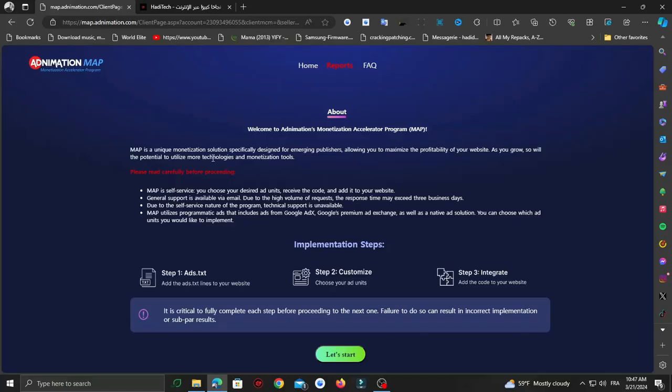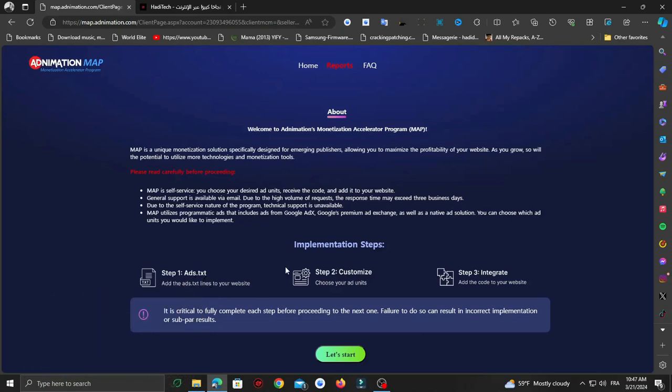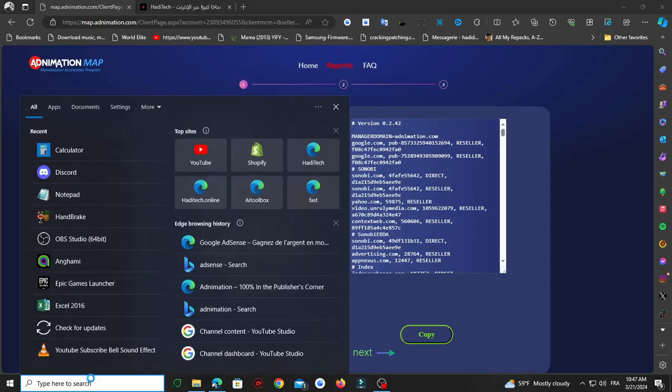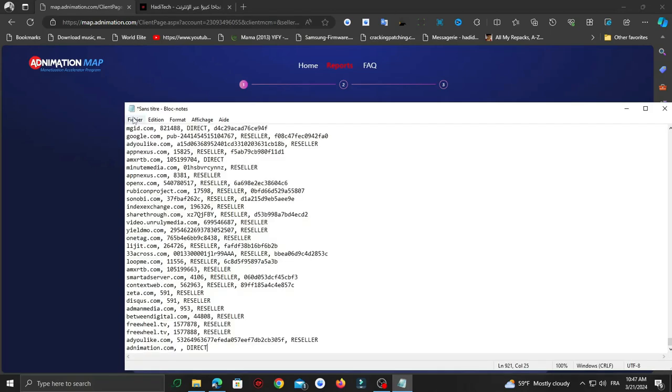Once your account gets approved and you get the login, just log into the Adnimation dashboard, and from here let's set up our ads. Click on let's start, and from here what you need to do is copy this code right here, go to your Windows, type in Notepad, and just copy all of this code right here.